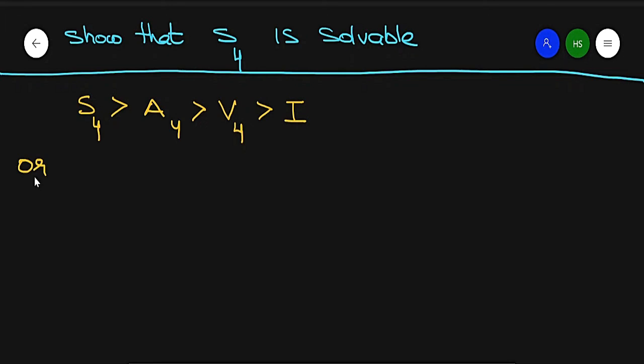Also we write it as I less than V4 less than A4 less than S4.